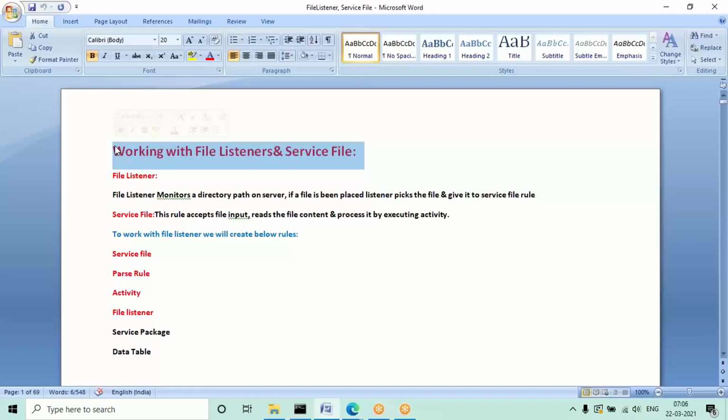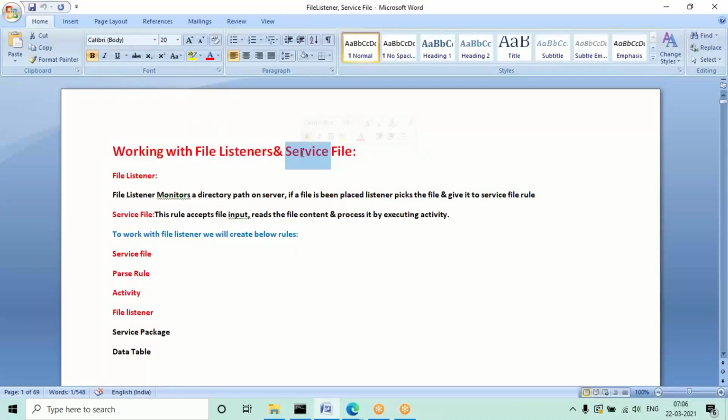Again, the other thing the file listener will do is monitor the directory path that is given, and for any new data updated under any file in that particular directory, it will refresh every 30 seconds. The file listener will refresh every 30 seconds. If any file is given, updated, or placed in that directory, it will pick that file and give it to the service file rule.